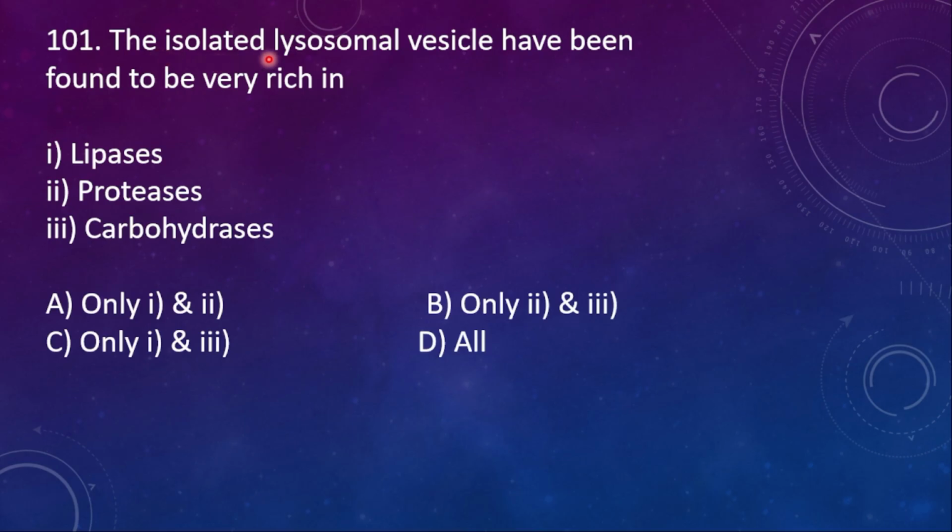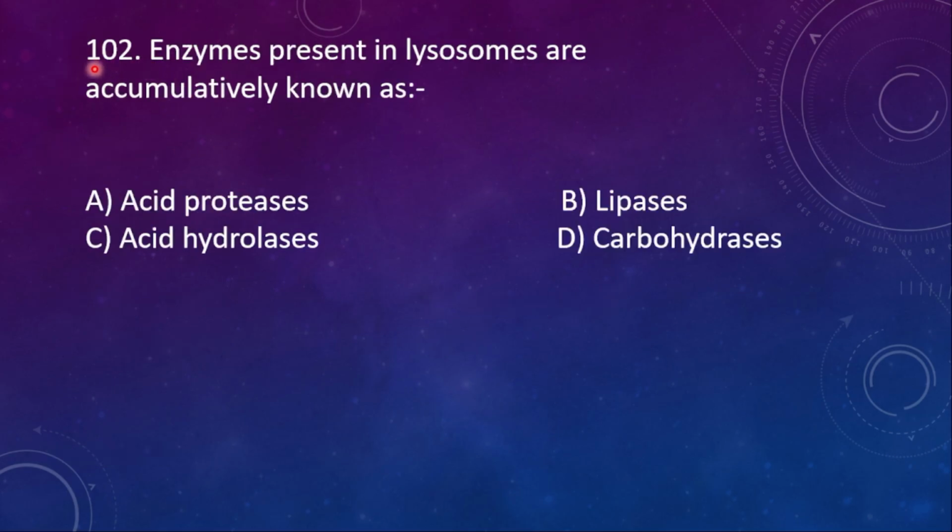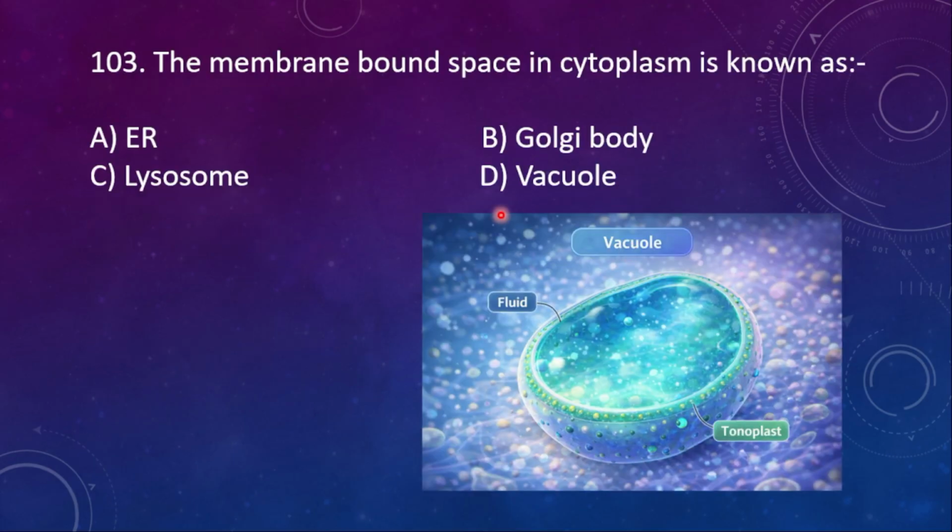101. The isolated lysosomes vesicles have been found to be very rich in lipases, proteases, carbohydrates. So here the right option is all. They all are isolated lysosome vesicles only. 102. Enzymes present in lysosomes are accumulatively known as acid proteases, lipases, acid hydrolases and carbohydrates. Here the right option is acid hydrolases.